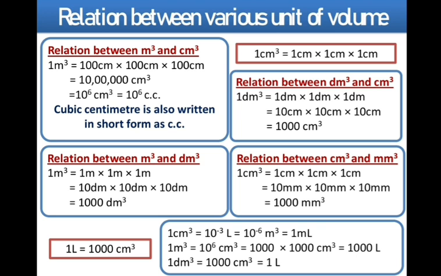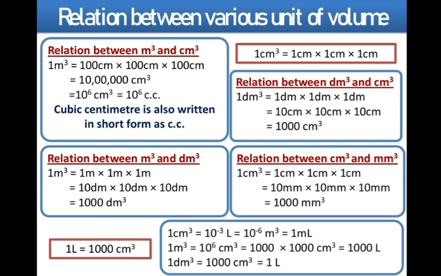And so what we are going to get? We get 1 cubic meter is equal to 10 to the power 6 cubic centimeter. This cubic centimeter can also be written as cc. cc means cubic centimeter. Okay.